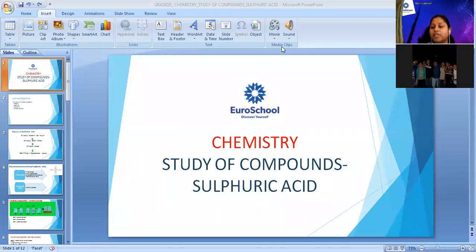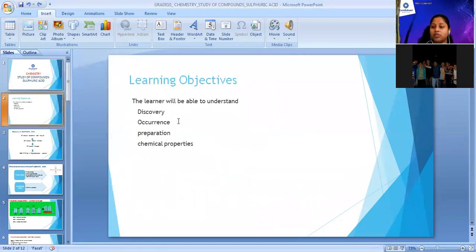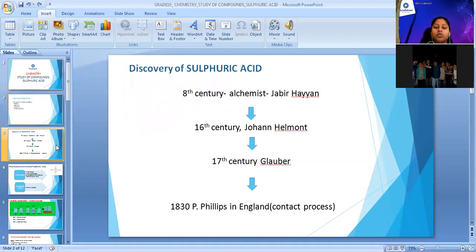Okay, so today we'll start with the fourth compound of our study of compounds, that is sulfuric acid. Till now we have done hydrochloric acid, nitric acid, and ammonia, and the fourth compound is sulfuric acid. In sulfuric acid, in the same way, we are going to study the discovery, the occurrence, the preparation method, and the very important chemical properties of sulfuric acid. Many a time they ask questions based on chemical properties of sulfuric acid. So first we'll start with the discovery of sulfuric acid.